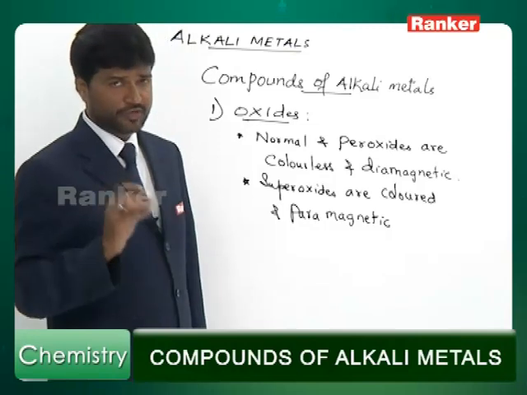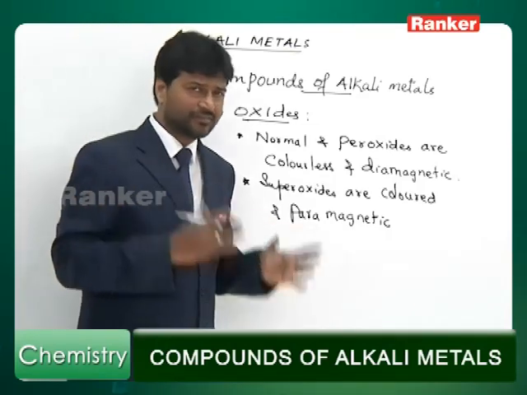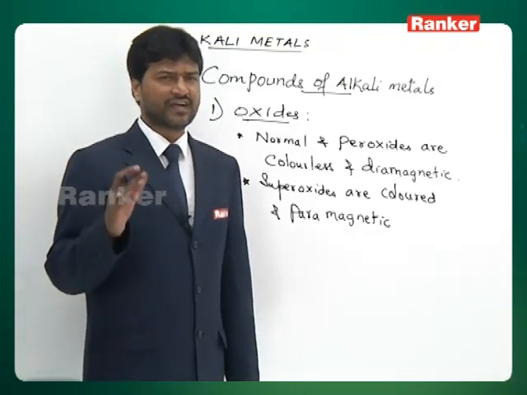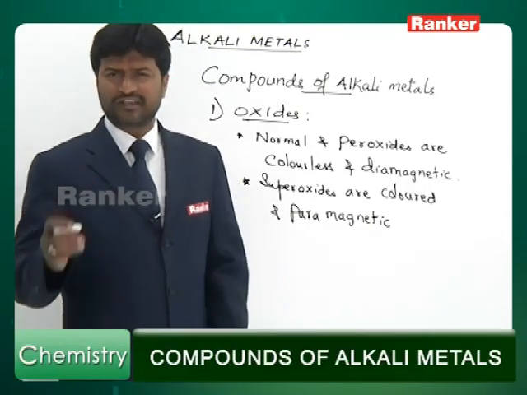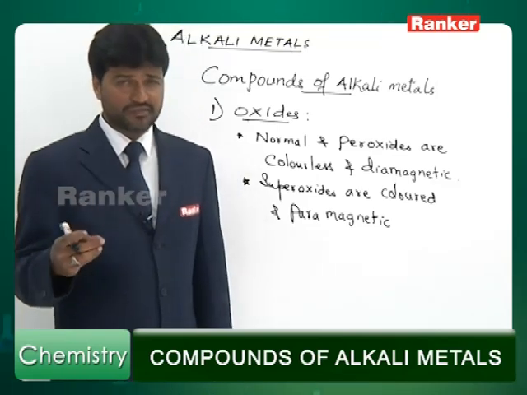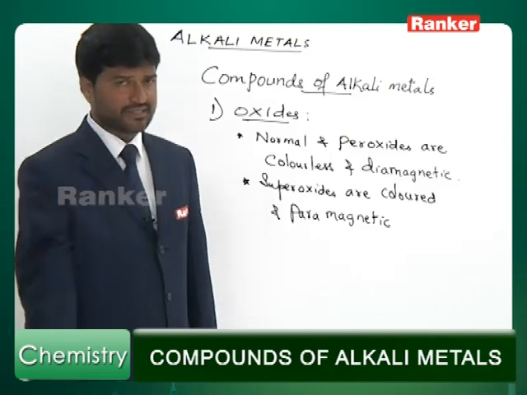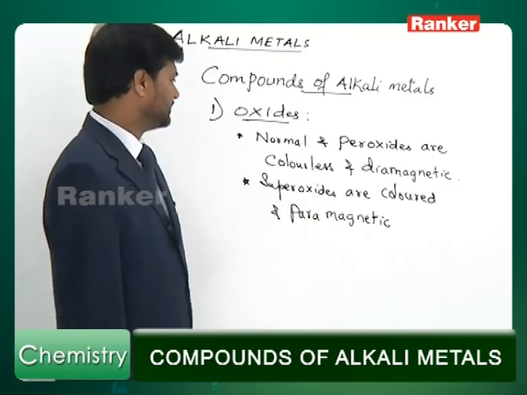This is one very important point you are supposed to know, that superoxides are colored as well as paramagnetic. Normal oxides and peroxides are colorless as well as they are diamagnetic. See, if you find any peroxide colored, just remember that the color must be due to some contamination of superoxide. Pure peroxide is expected to be colorless. Pure normal oxide is also expected to be colorless as well as diamagnetic.